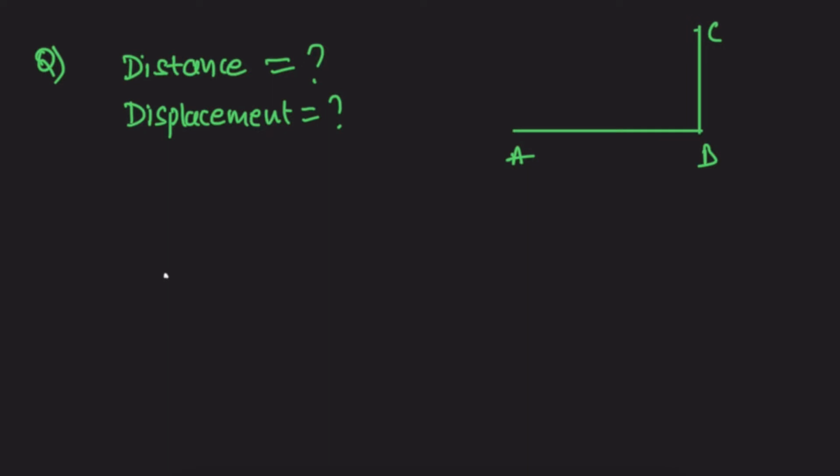Now the question is, what is the distance and displacement of this motion? The body is moving from A to B for 4 meters and turns 90 degrees as shown in the figure and moves 3 meters and reaches C. For this motion, what is the distance, what is the displacement of the total motion?